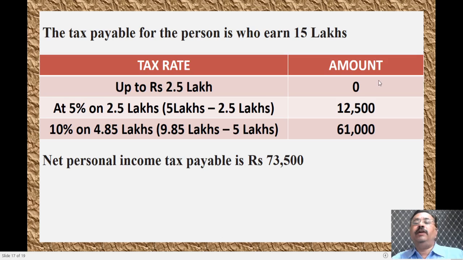The 5% of 2.5 lakhs will be 12,500 rupees he has to pay, and between 5 lakhs to 10 lakhs he has to pay an amount of 10%, that is between 5 lakhs to 9.85 lakhs his amount will be 4.85 lakh. For 4.85 lakhs he has to pay 10%. It accounts to be 61,000. So totally, if you add up 12,500 rupees plus 61,000 rupees, the net tax payable will be 73,500 if a person is earning 15 lakh rupees per year.